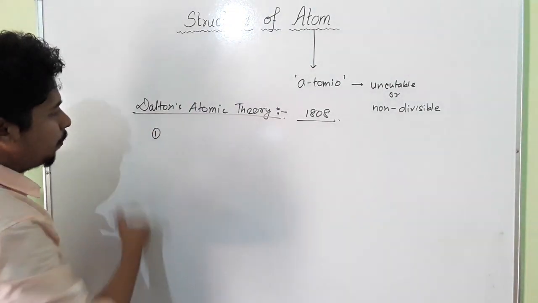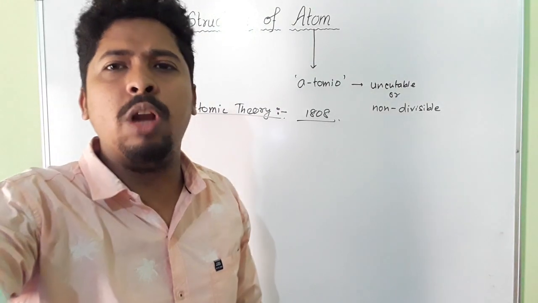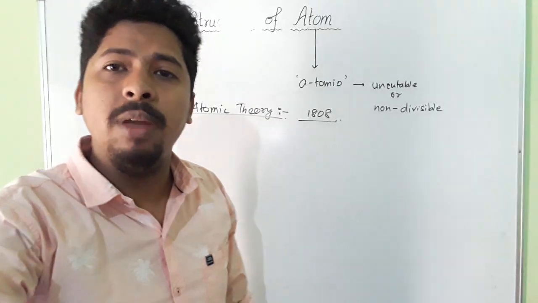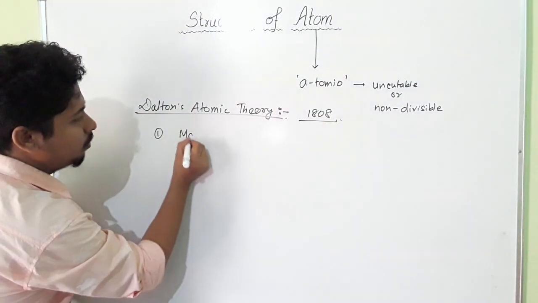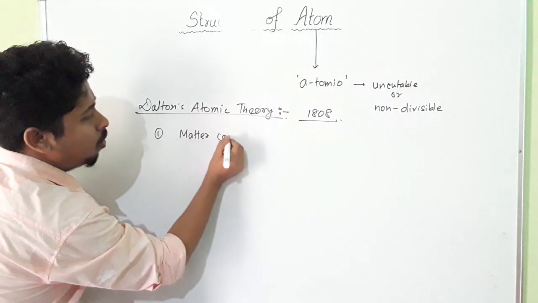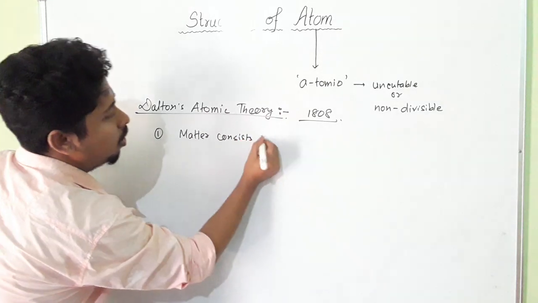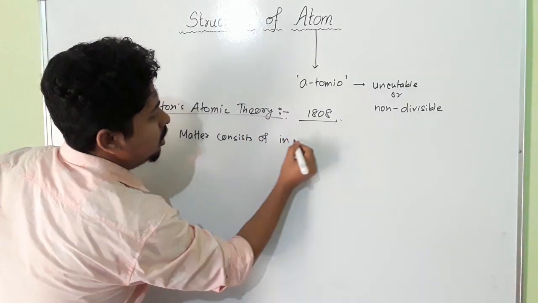Number one, matter consists of indivisible atoms.